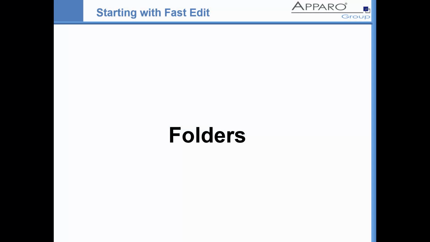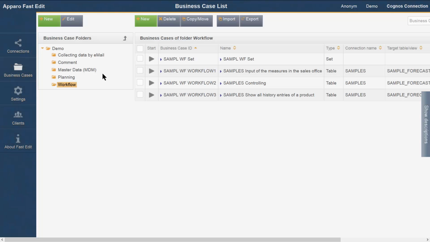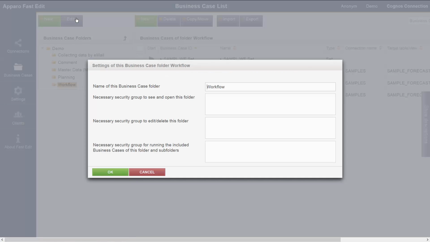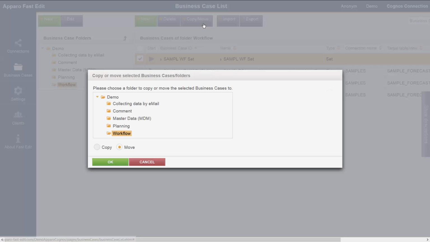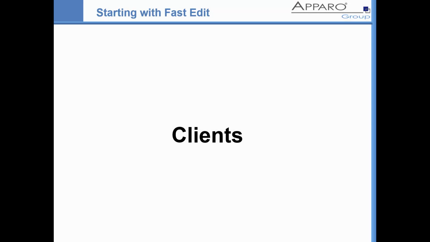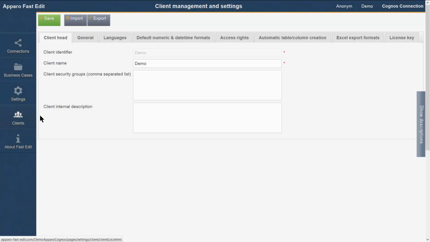Business case folders. For the management of business cases, folders are available. With rights control, you can define who can open or edit the folder and who is allowed to start the contained business cases. Business cases can be moved or copied from one folder to another. Clients enable the management of different business units. They allow the strict separation of the management of business cases in the designer and the easier separation of the data from different departments.